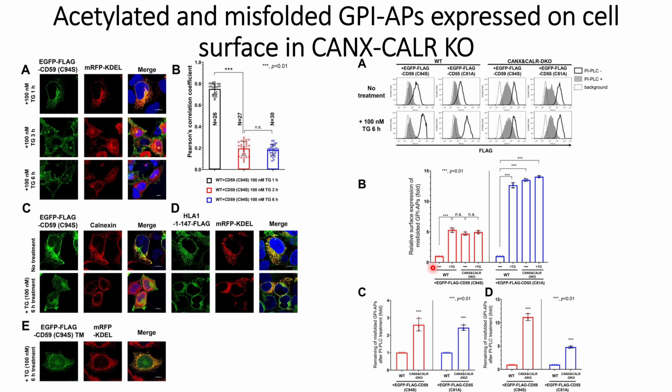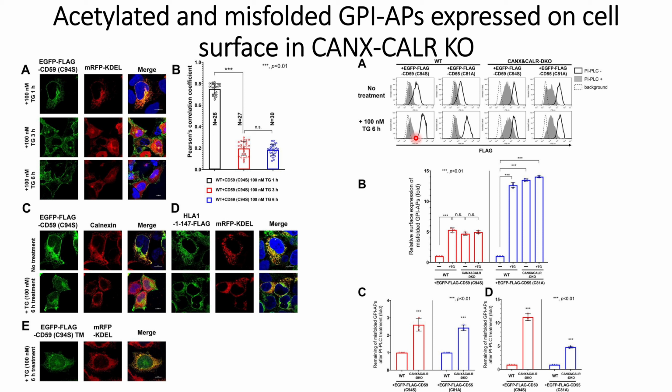where they can see that in the wild type treatment of cells, the misfolded expression of this CD59 is minimum in the wild type without any thapsigargin treatment, that is shown by this dark border, and after thapsigargin treatment it is shown by this dark border in the bottom panel.